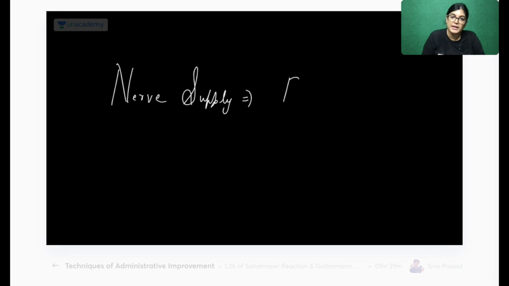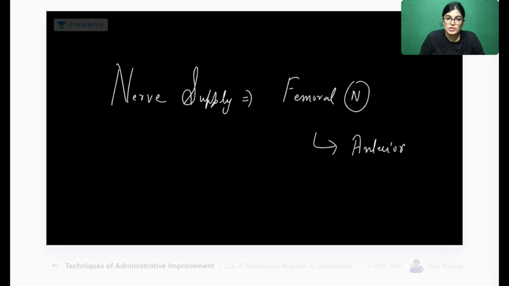Let's discuss the nerve supply. Nerve supply is by which nerve? The nerve supply is by the femoral nerve. Which branch of the femoral nerve? The anterior division of the femoral nerve. Okay. What is the action?